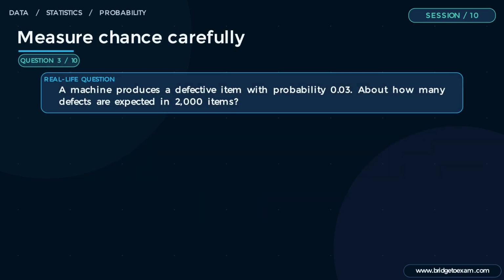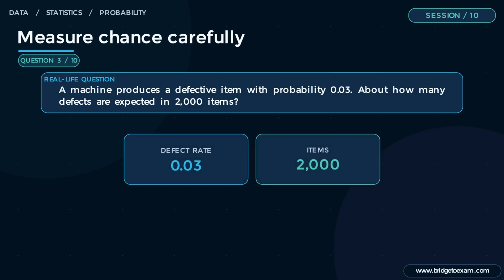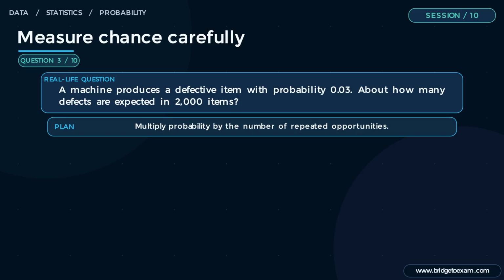Example 3. A machine produces a defective item with probability 0.03. About how many defects are expected in 2,000 items? The key quantities are organized before the arithmetic begins. Plan. Multiply probability by the number of repeated opportunities.